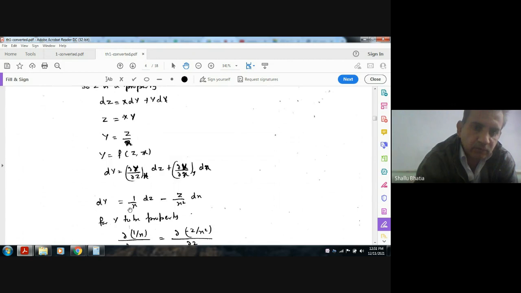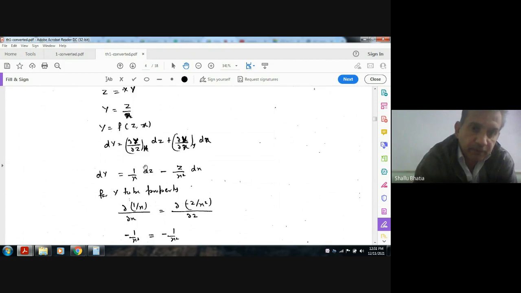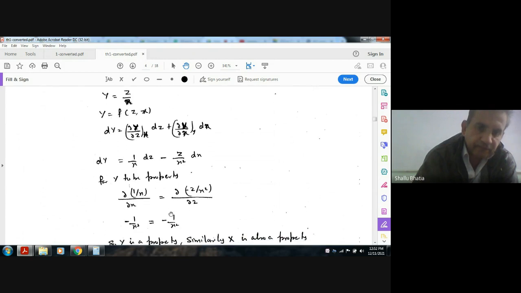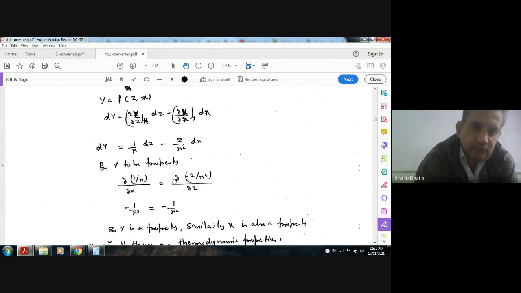So we can put this in for dy. Now for y to be a property, we differentiate M with respect to x and N with respect to z, keeping the other constant. Differentiating 1 by x with respect to x gives minus 1 by x square, and differentiating minus z by x square with respect to z gives minus 1 by x square.